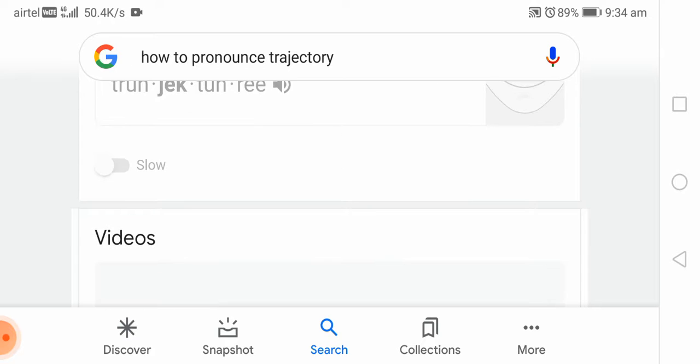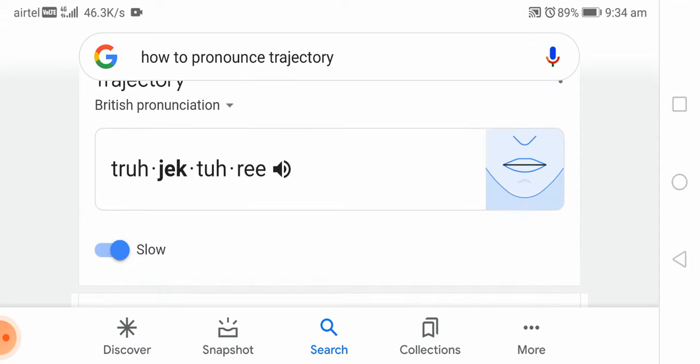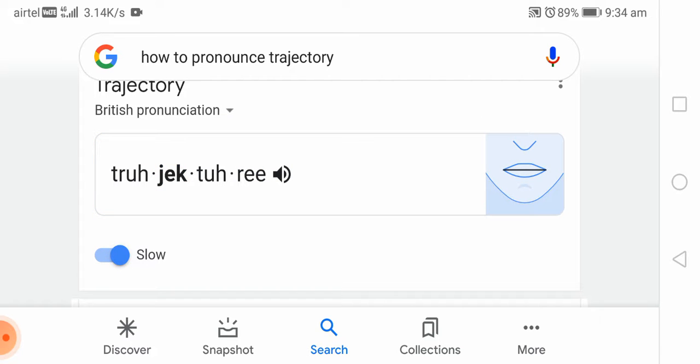Come on, where is it? Ole. Trajectory. Let's should be fast. Trajectory. Trajectory. Trajectory. Let's see it slowly.